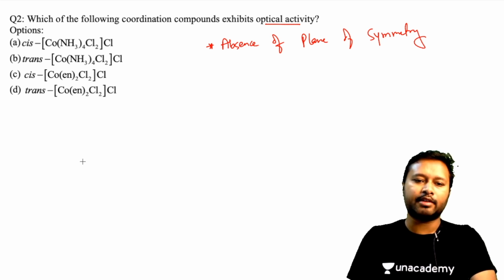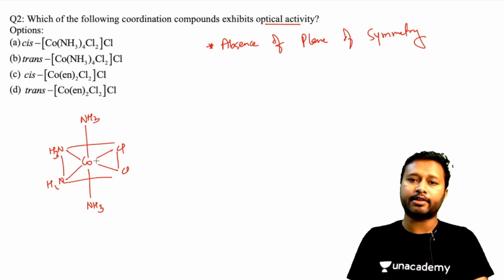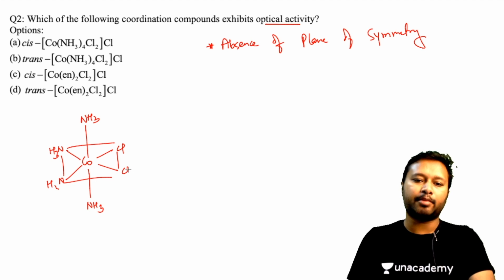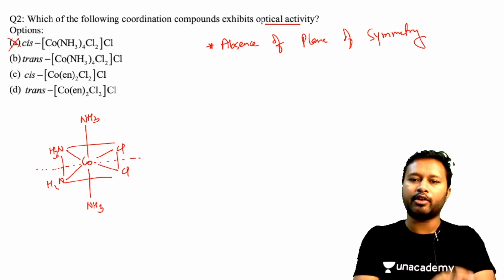So if I make this, I'll be making it in this way. All right, so I have cis, so let's make it like chlorine, chlorine, and then I have NH3, NH3, and NH3, right? So this is how I am having. Now this is the octahedral complex. Of course, it is going to have a plane of symmetry. The plane is going to pass in between of a molecule like this, okay. So this is the plane of symmetry which is present. So this is not going to be optically active.